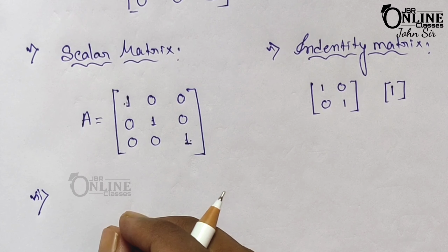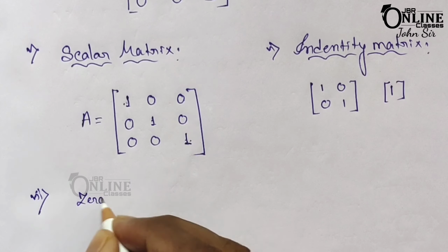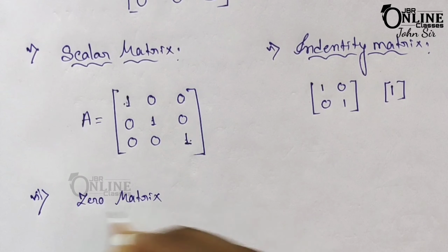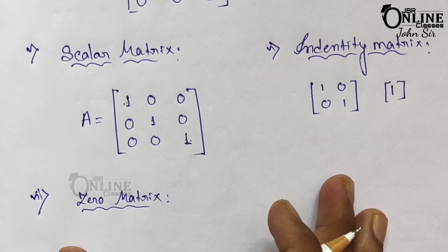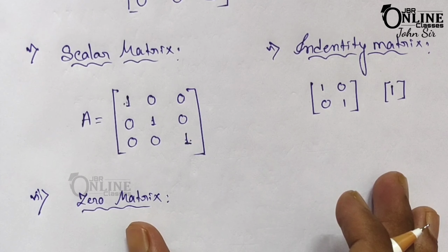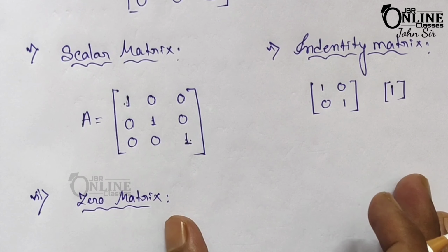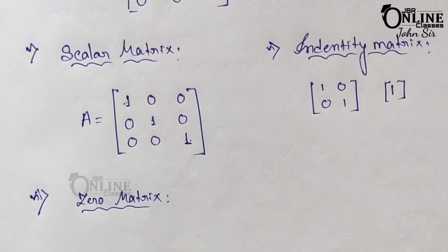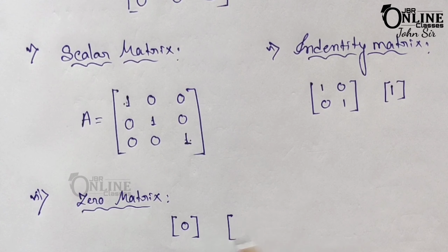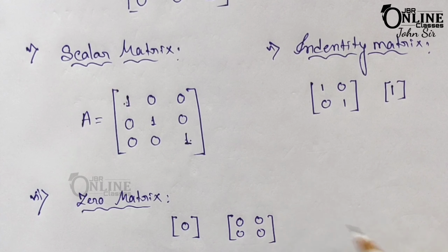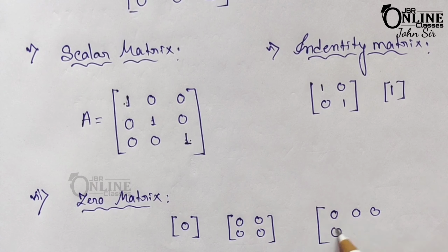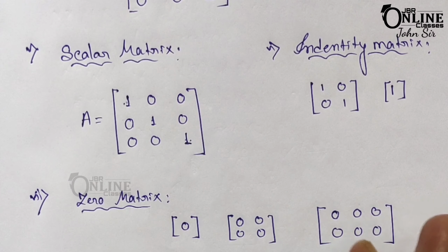Now the last one is called the zero matrix. So what is a zero matrix? A matrix is said to be a zero matrix or null matrix if all its elements are 0. Suppose this one is a zero matrix, this one is also a zero matrix, or this one. So these matrices are called zero matrices if all the elements of the matrix are zero.